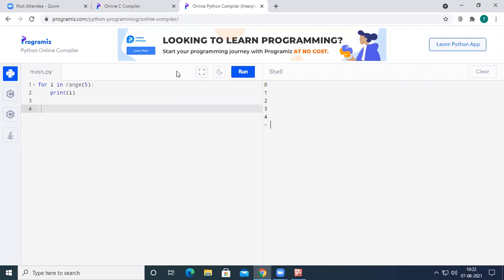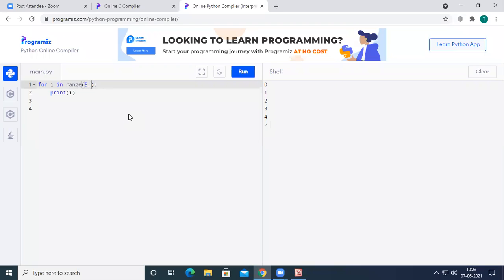As we discussed earlier, we can pass one parameter to the range function, or a couple of parameters, and we can also pass three parameters. If you pass a single parameter, the i value will start iterating from 0 to the given n minus 1. So if the given value is n, the i value is going to iterate between 0 and n minus 1.